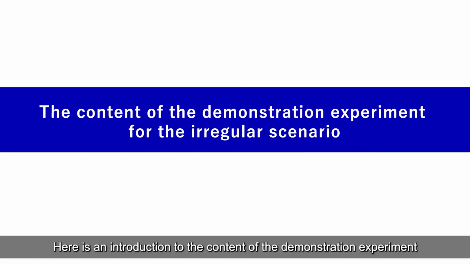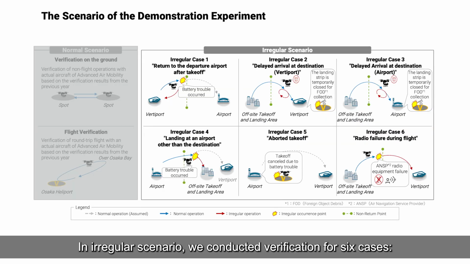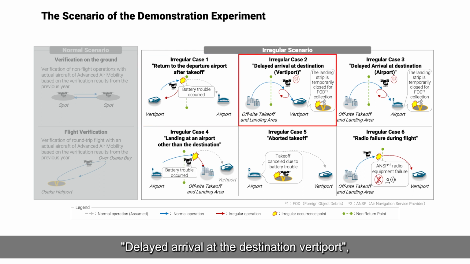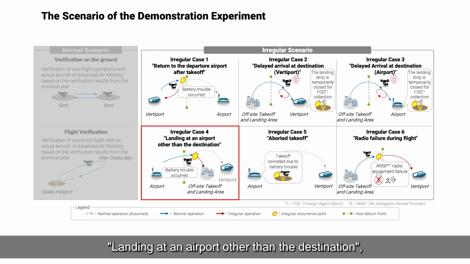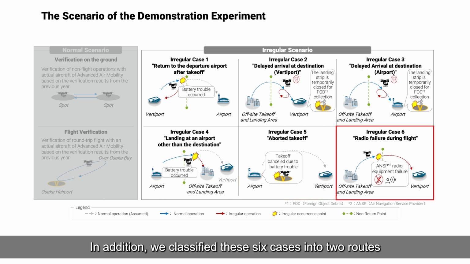Here is an introduction to the content of the demonstration experiment for the irregular scenario. In the irregular scenario, we conducted verification for 6 cases. Return to the departure airport after takeoff, delayed arrival at the destination vertiport, delayed arrival at the destination airport, landing at an airport other than the destination, aborted takeoff and radio failure during flight. In addition, we classified these 6 cases into 2 routes and assigned them to 2 helicopters for verification.